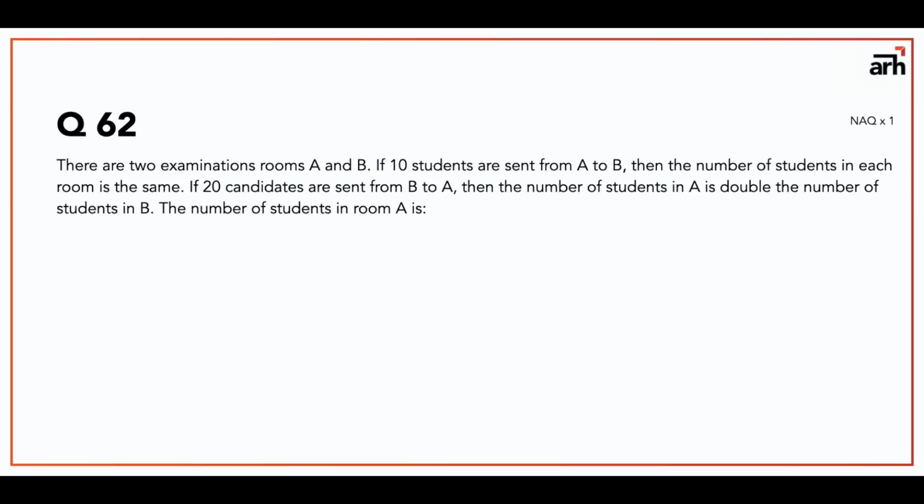There are two examination rooms A and B. If 10 students are sent from room A to room B, then the number of students in each room is the same. If 20 candidates are sent from B to A, then the number of students in A is double the number of students in B. Now you have to calculate the number of students in room A.